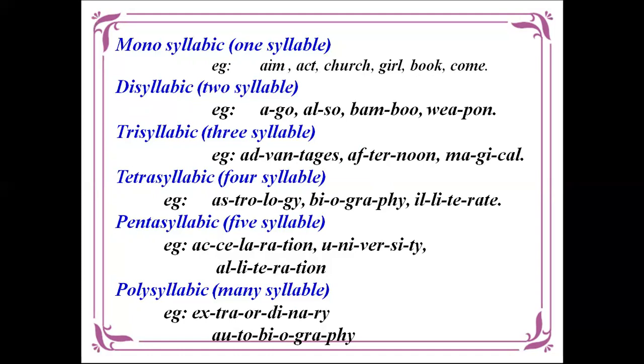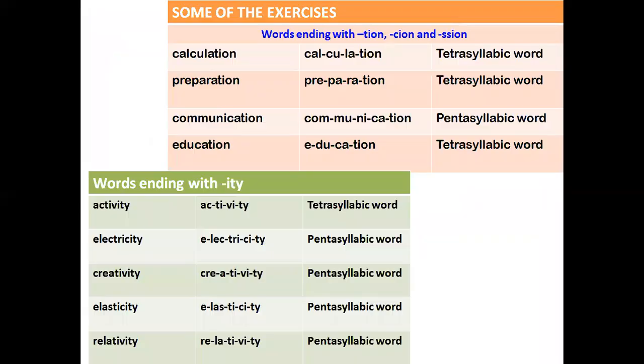Then pentasyllabic, a word which has five syllables. Example, acceleration, university, alliteration. Polysyllabic means which contains many syllables. For example, extraordinary, autobiography. So these are the kinds of syllables.